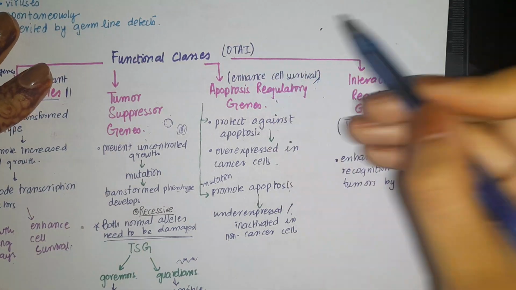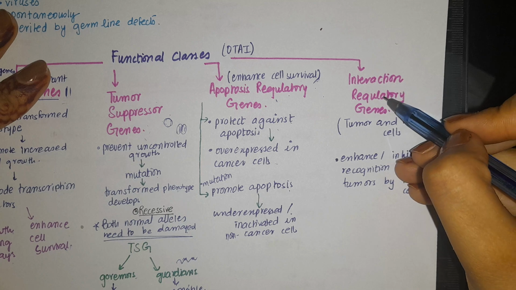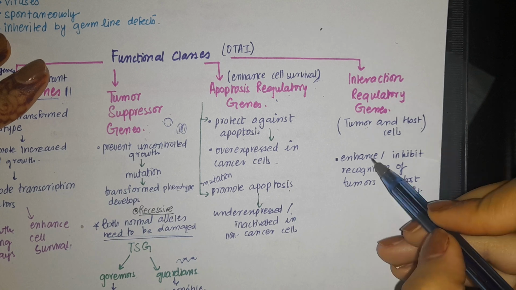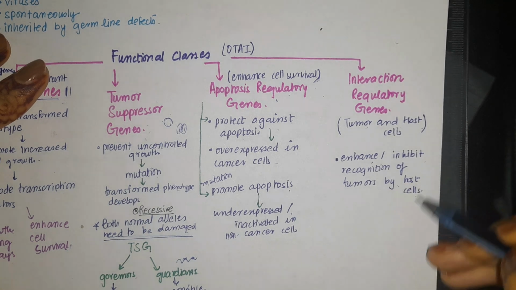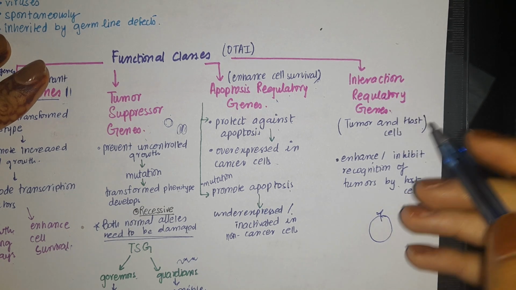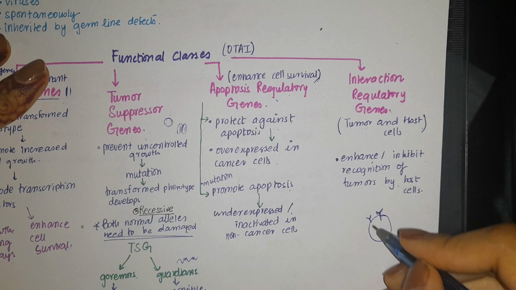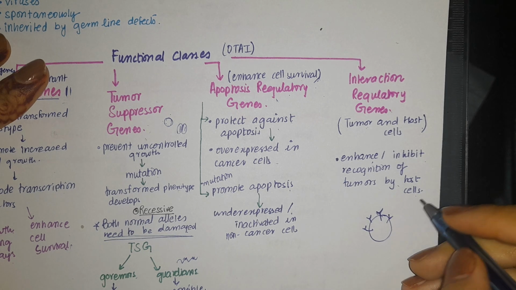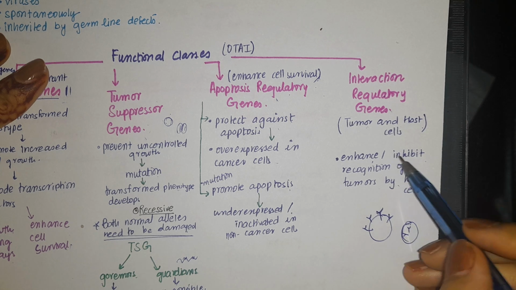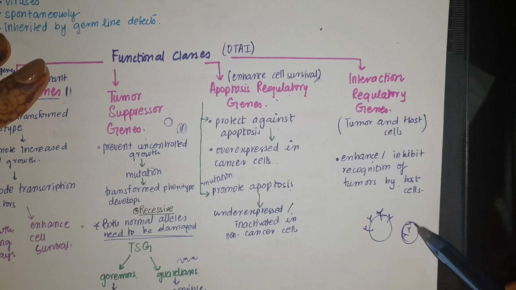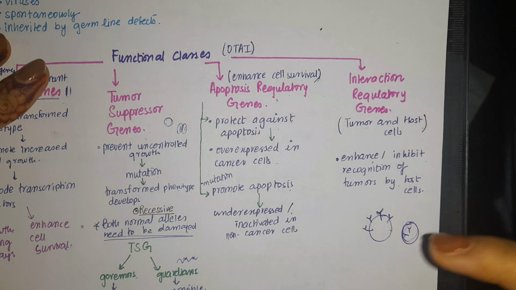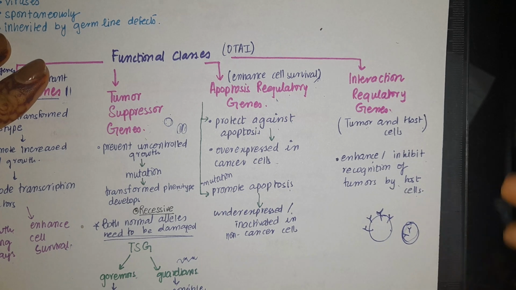And then we have the last one, interaction regulatory genes. These interaction regulatory genes regulate the interaction between the tumor and the host cells. They enhance or inhibit the recognition of tumors by the host cell. For example, this is a host cell, it has receptors on it. So interaction regulatory genes can increase the receptors so that the tumor can be identified easily. So this is enhancement. Or they can decrease the receptors, and when the receptors are decreased, the host cell will not be able to recognize the tumor, and when receptors are more, the host cell will have enhanced recognition of the tumor.